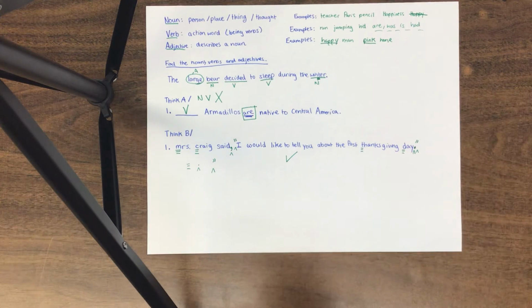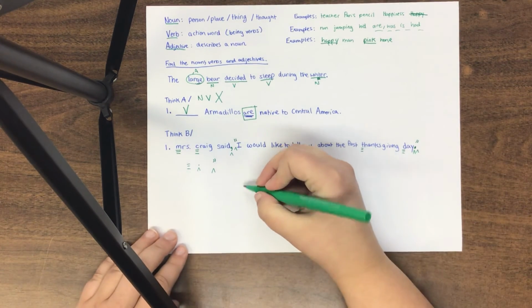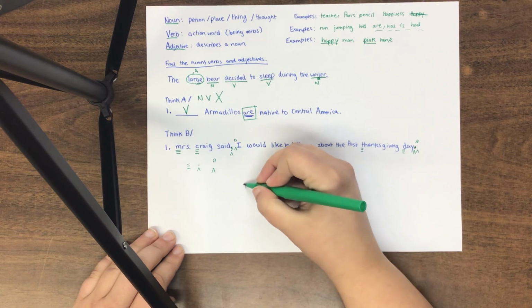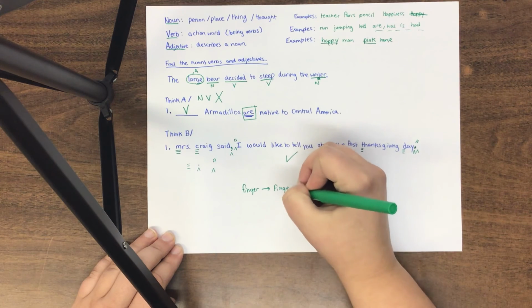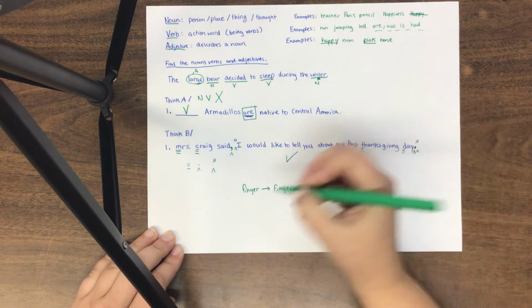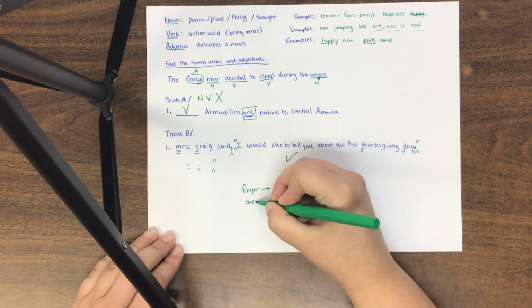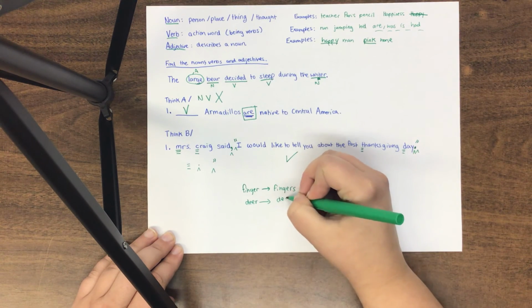So I hope that helps, grade 4s. There's some work on pluraling words as well. For example, if I had finger, to make it plural, it becomes fingers. There are some weird rules involved. For example, a word like deer stays the same when it's pluraled.